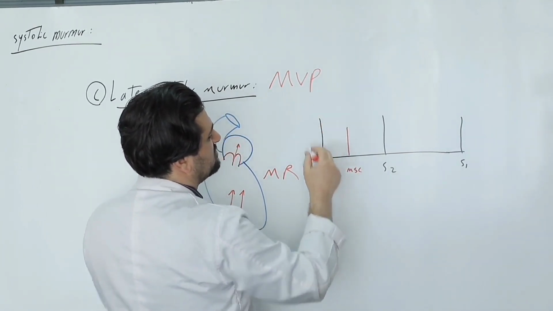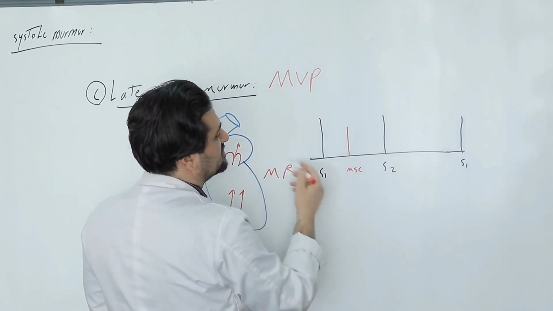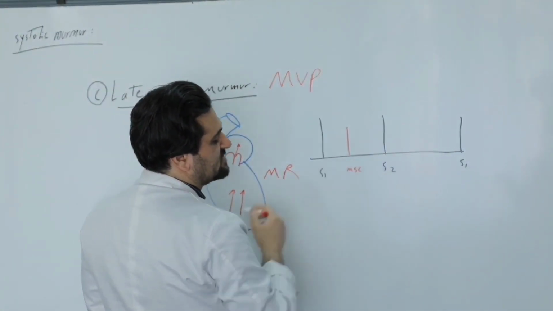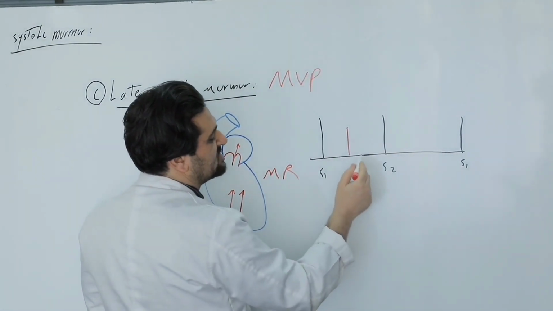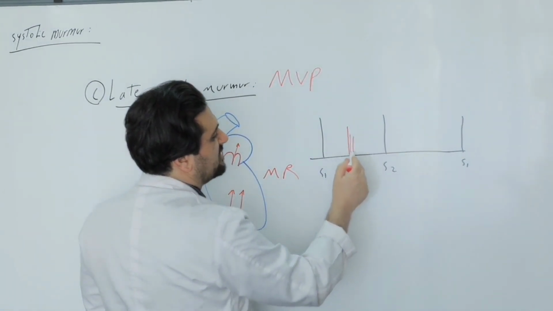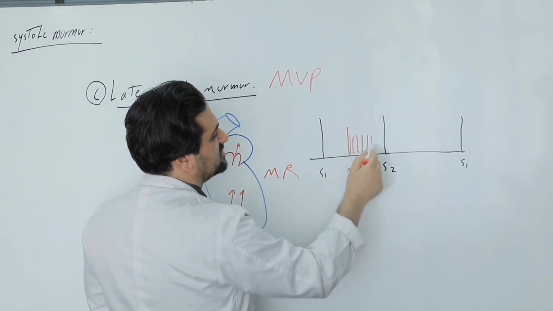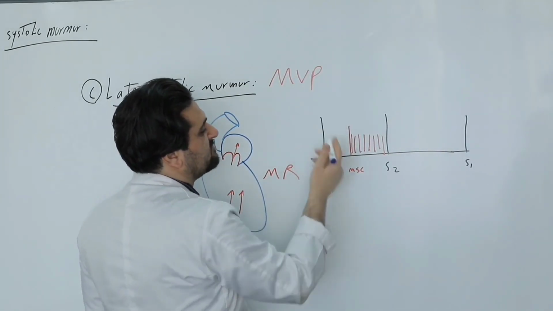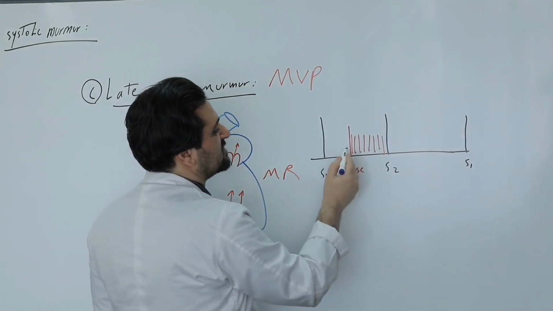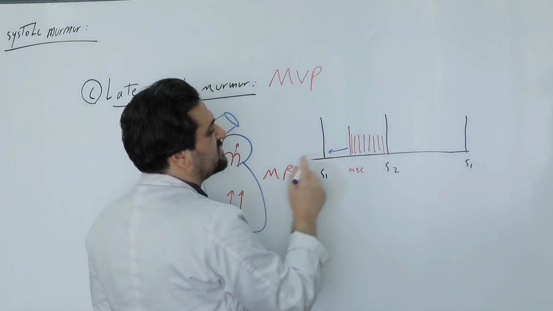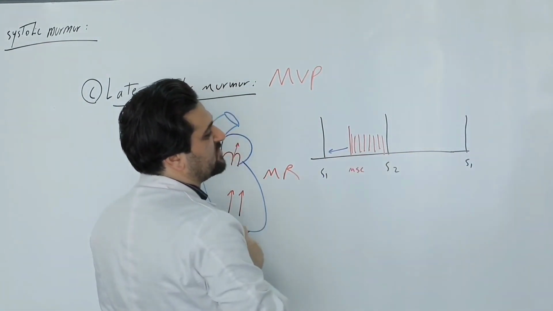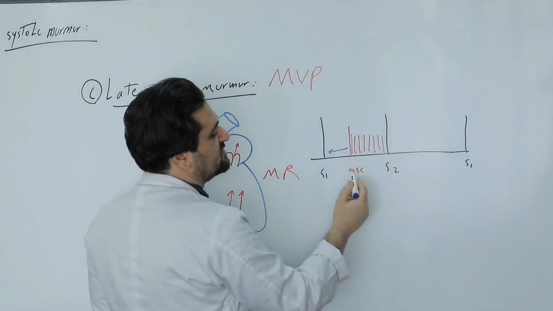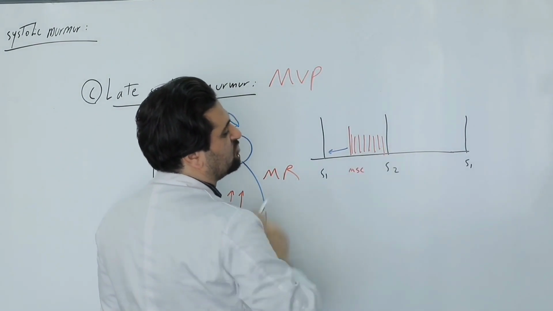That is, first the mitral valve prolapses into the left atrium, and this prolapse can be heard as a mid-systolic click in the middle of systole. After this systolic click, the murmur of mitral regurgitation caused by MVP is heard. The more severe the MVP, the earlier the mid-systolic click is heard. That is, it gets closer to S1, therefore the length of the murmur increases. Conversely, the less severe the MVP, the later the mid-systolic click is heard and the murmur is short.